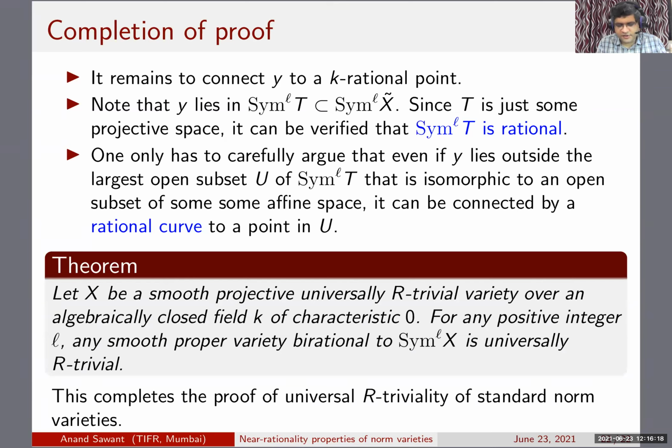So if you start with a universally R trivial smooth projective variety, then any smooth proper model of Sym^L is universally R trivial, and this completes the proof of universal R triviality.